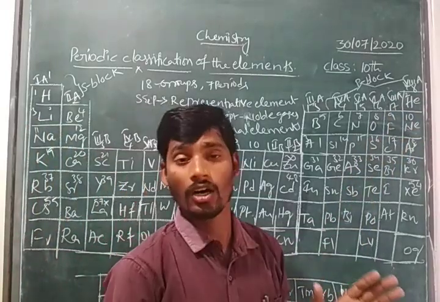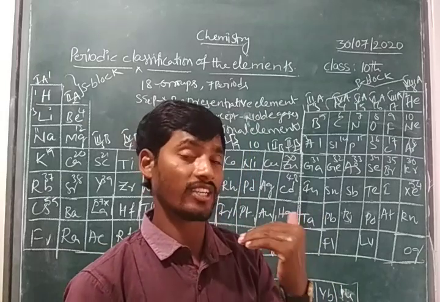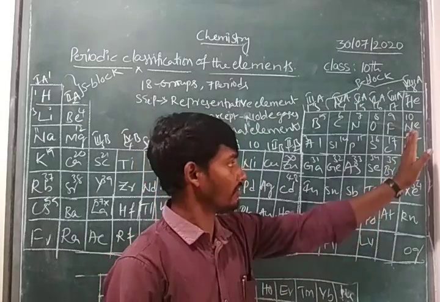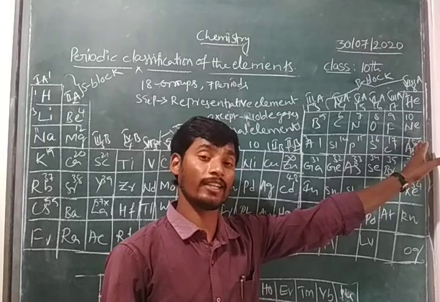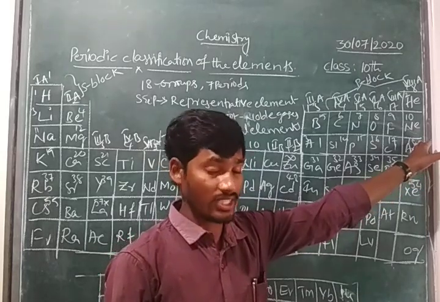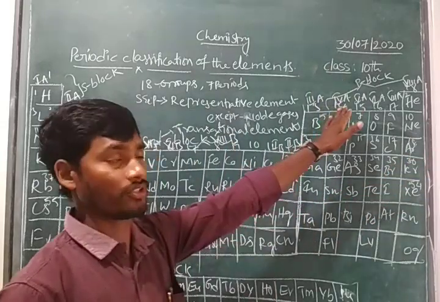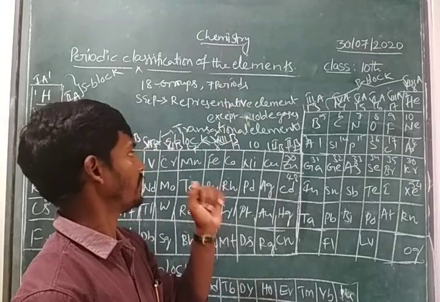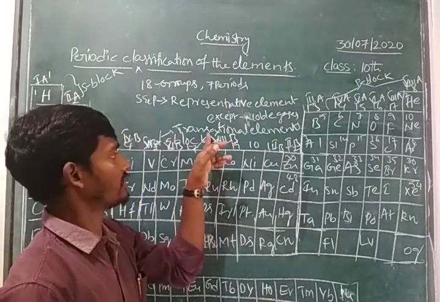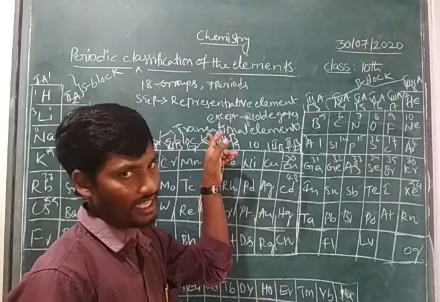Why? Because noble gases do not react with any other elements, with some exceptions. They cannot react with any other elements. That's why we do not consider them as representative elements. Except noble gases, S and P block elements we consider as representative elements. D block elements we consider as transitional elements. What's the name? Transitional elements.